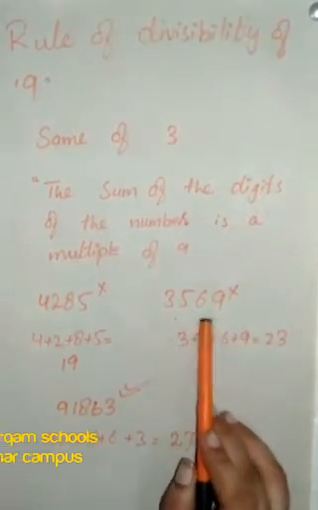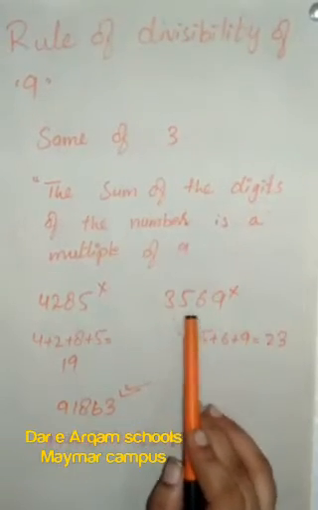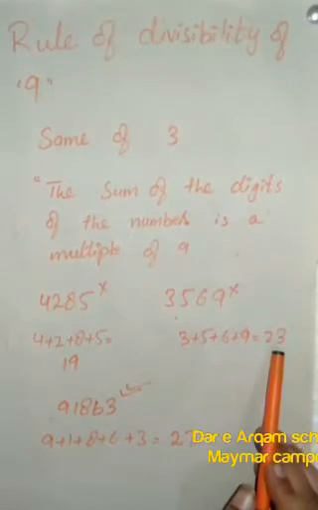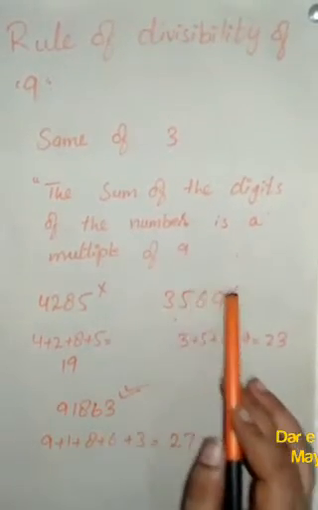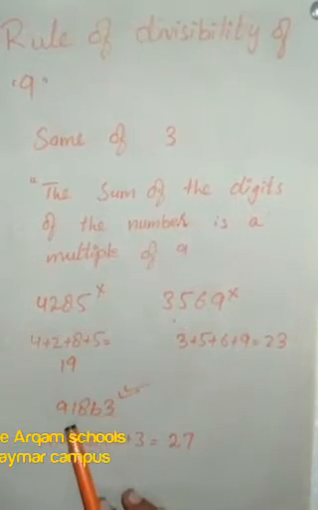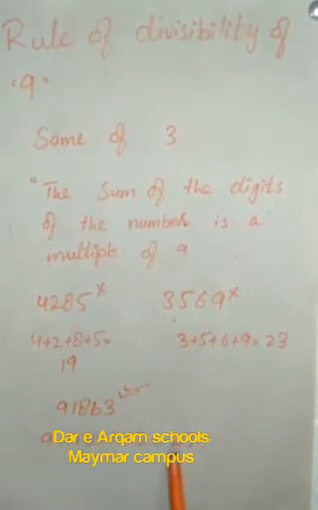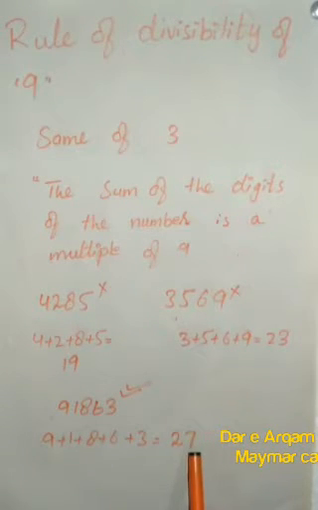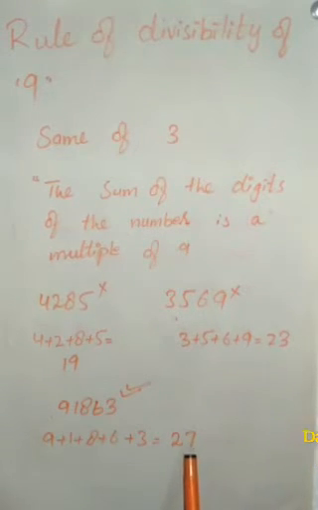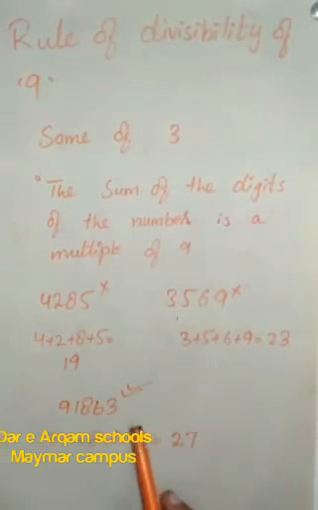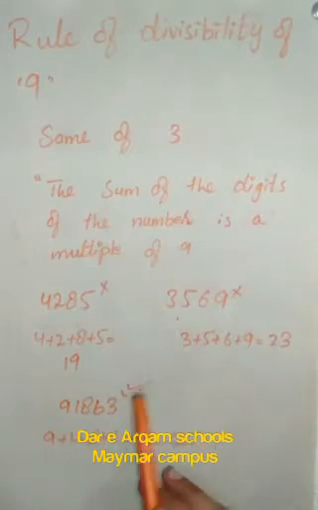For the next number we have digits 3, 5, 6, 9. The sum of these digits is 23. 23 is not a multiple of 9, so this number is also not divisible by 9. For the next number we have the sum 27. 27 is a multiple of 9, so this whole number will be divisible by 9.